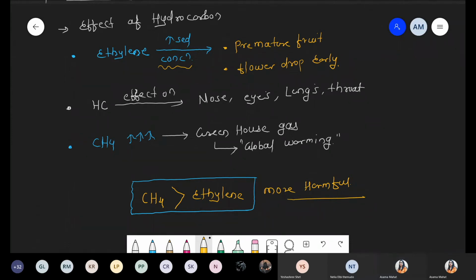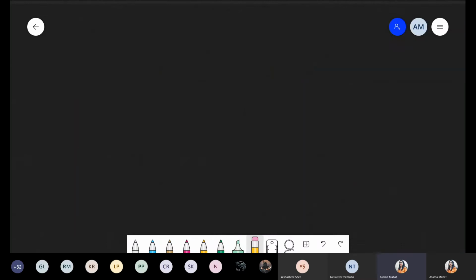Okay. Now, the next point we are talking about, that part is finished, that is hydrocarbon. The next component we are talking about is carbon monoxide. We also discussed it yesterday, the effect of this carbon monoxide. Today we are again taking this part.